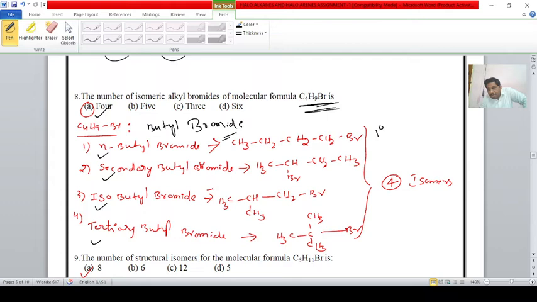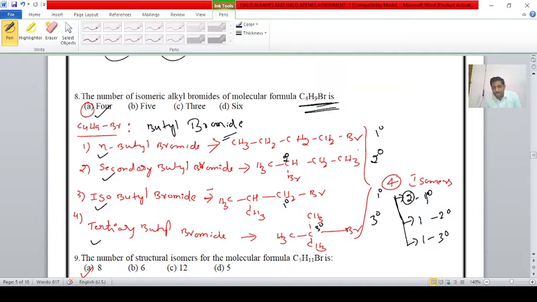The first one is, student, a primary alkyl bromide. The second one, since it is a secondary carbon, is a secondary alkyl bromide. Again the third one is a primary carbon, so a primary alkyl bromide. The fourth one is a tertiary carbon, so a tertiary alkyl bromide. Why? Because, students, among these 4 isomers sometimes they will ask: 2 are primary alkyl halides, 1 is secondary alkyl halide, and 1 is tertiary alkyl halide. There may be such a possibility, students, from a competitive point of view. For butyl bromide, how many primary alkyl halides are possible? 2 primary alkyl halides are possible.